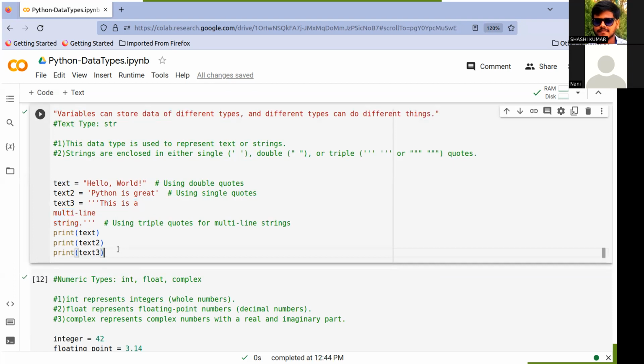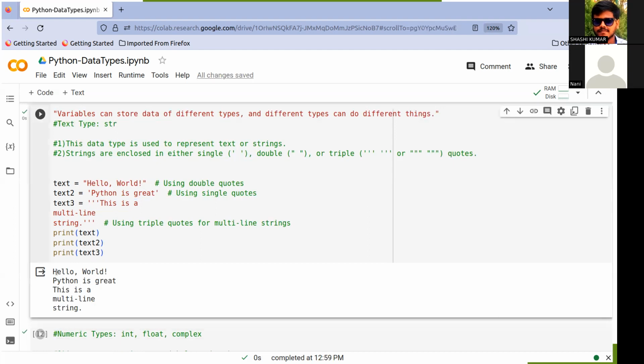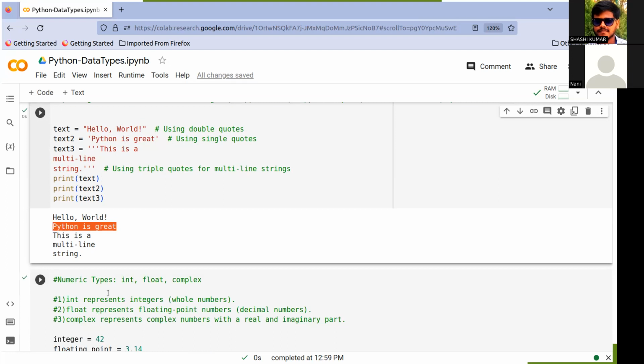And if we print text and text2, it will print the same. If we use single quotes also, no worries. Like "Python is great" here, we use single quotes, and it is printed the same as double quotes. There is no change, but based on the requirement, we use one or the other.